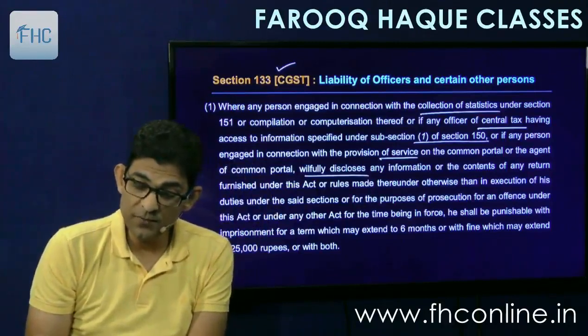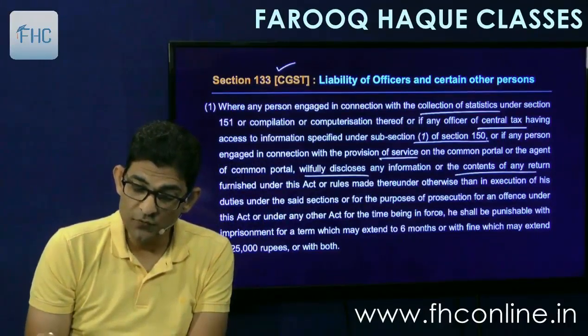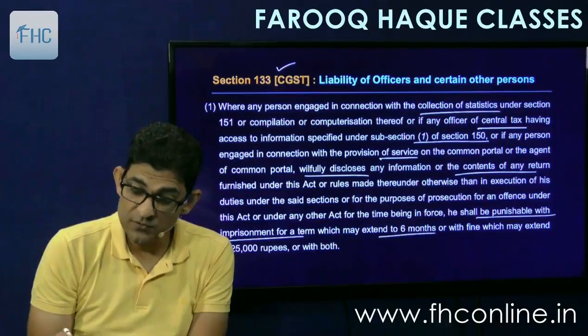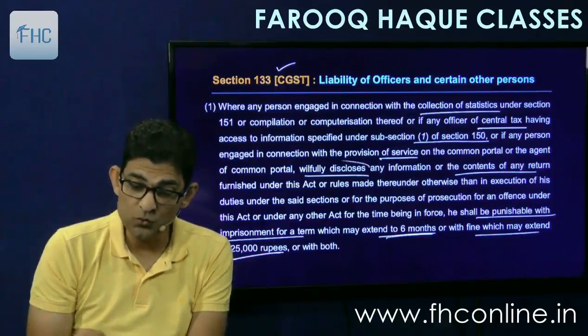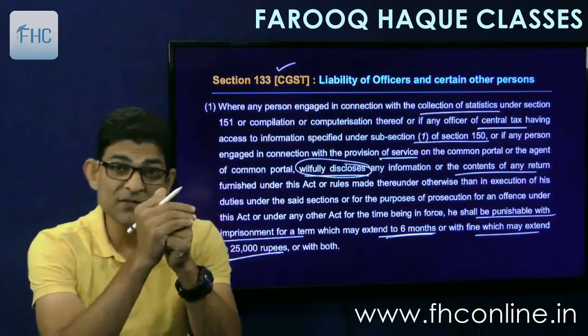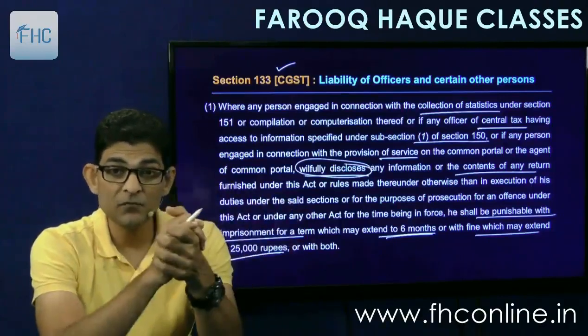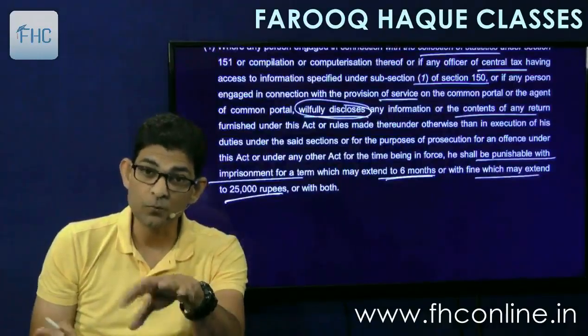willfully discloses any information or the contents of any return furnished under this act or the rules made thereunder, otherwise than in execution of his duties under the said sections, or for the purpose of prosecution for any offence under the act, he shall be punishable with imprisonment for a term which may extend to 6 months, or with fine which may extend to 25,000 rupees, or with both. So this is for the government officers. If they willfully disclose any information about any assessee, about his return, about his financials, etc., then he will be liable for 6 months imprisonment and 25,000 rupees of fine, or both.